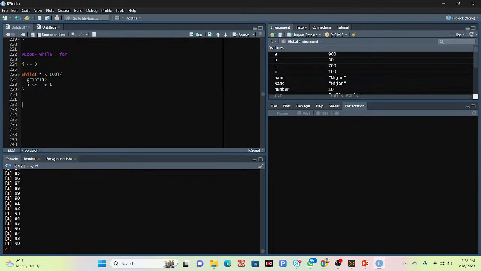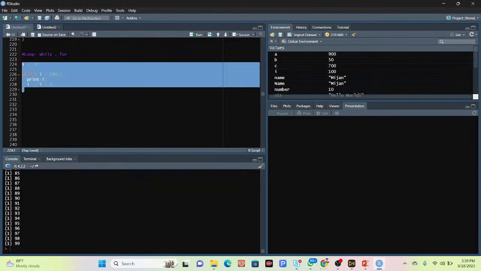Okay, you can see when it reaches 100 it will stop. So you can see i is less than 100, so 99, increasing one by one. If you want it for 2, simply put the 2 here. So now I can get all of those even numbers.